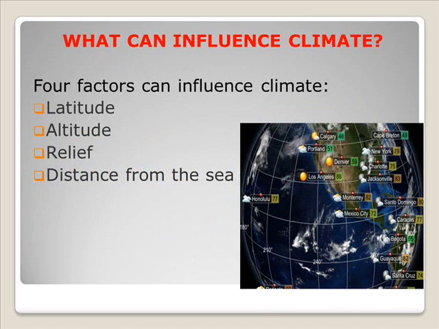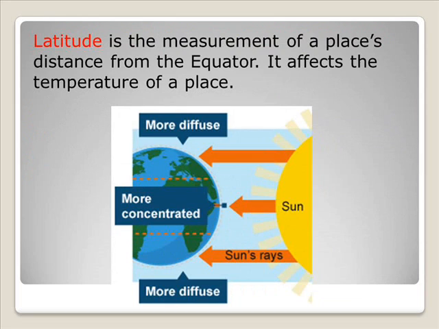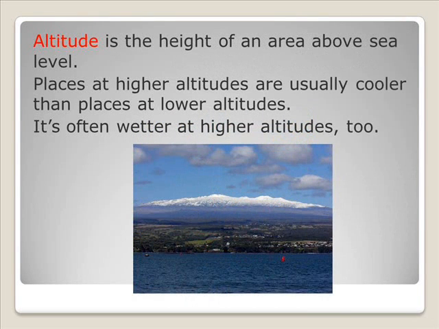What can influence climate? 4 factors can influence climate: latitude, altitude, relief, and distance from the sea. Latitude is the measurement of a place's distance from the equator. It affects the temperature of a place. Altitude is the height of an area above sea level. Places at higher altitudes are usually cooler than places at lower altitudes. It's often wetter at higher altitudes too.